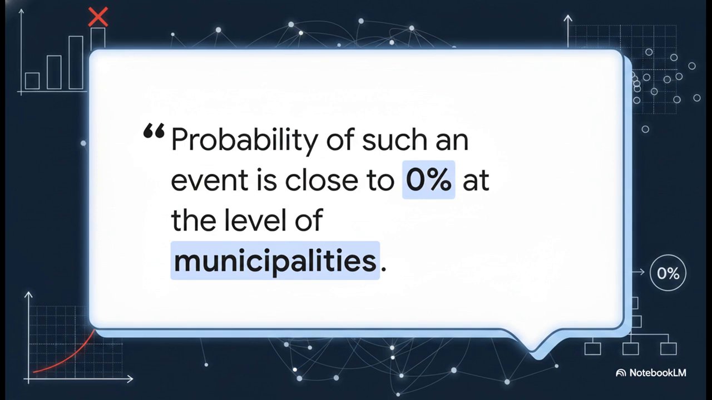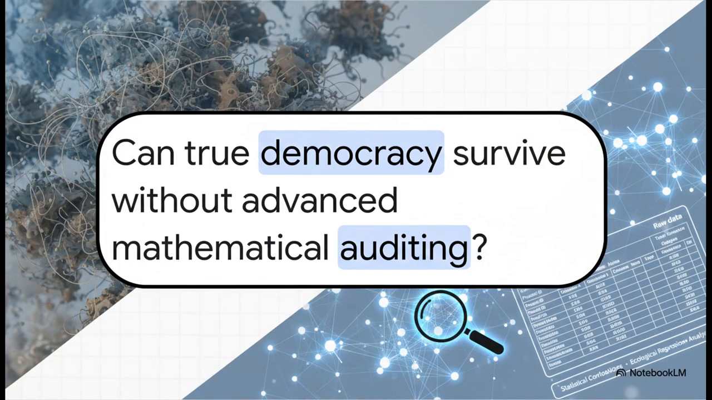Now, the data doesn't assign intent, and it certainly doesn't name a culprit. It simply states that, mathematically, the numbers presented in the 2025 election results do not behave according to the standard laws of natural statistical probability, leaving us with a really powerful question.